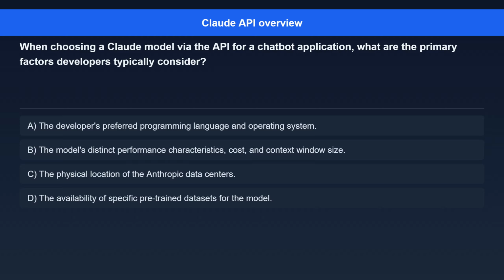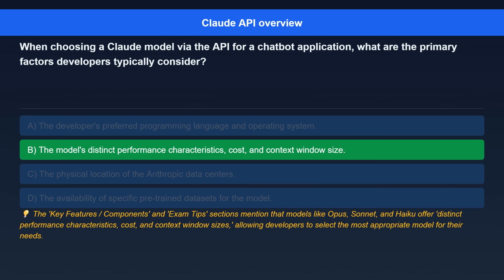Question 6. When choosing a Claude model via the API for a chatbot application, what are the primary factors developers typically consider? Option A, the developer's preferred programming language and operating system. Option B, the model's distinct performance characteristics, cost, and context window size. Option C, the physical location of the Anthropic data centers. Option D, the availability of specific pre-trained datasets for the model.